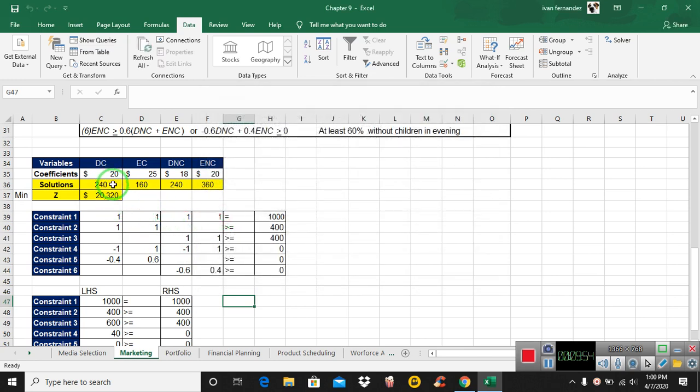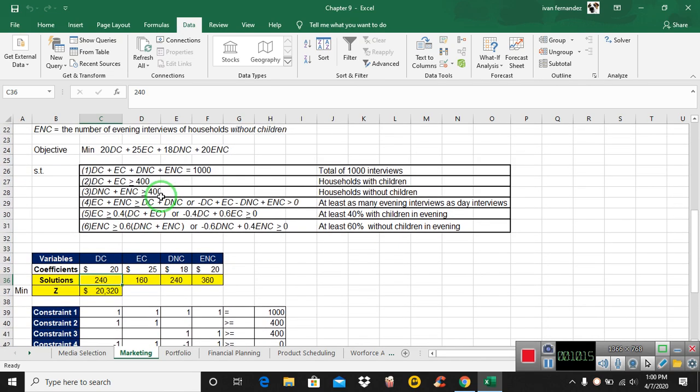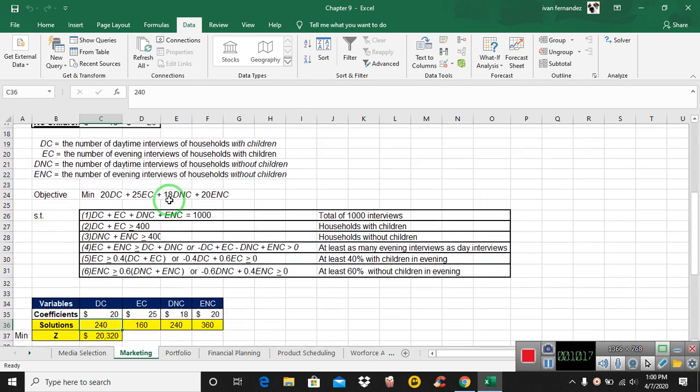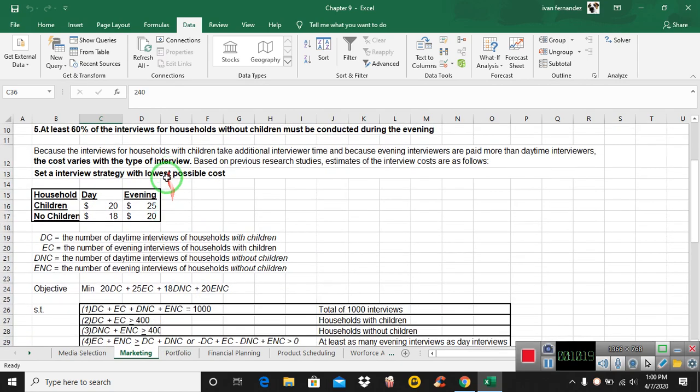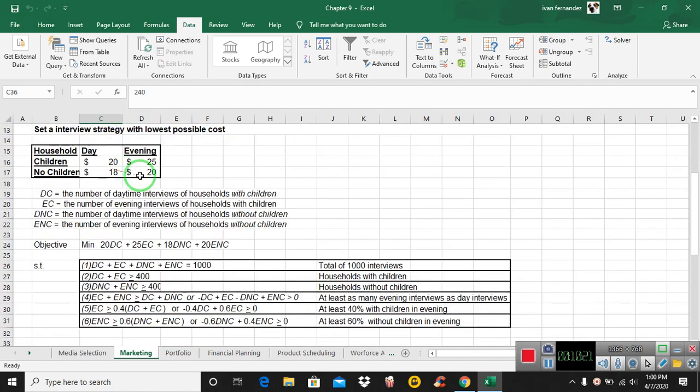You're going to conduct 240 daytime with children, 160 evening with children, 240 daytime without children, and 360 evening without children. It's going to cost you 20,320, which is the minimum cost that you're going to incur in order to meet all of these criteria. And that's it.